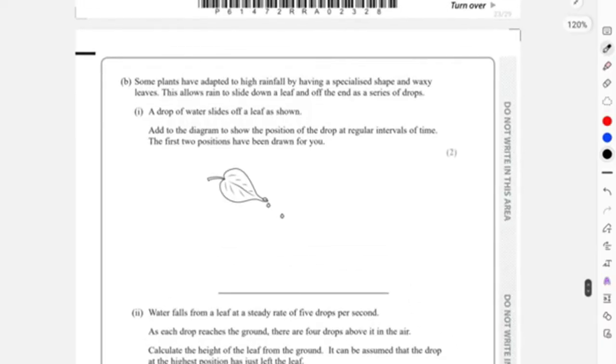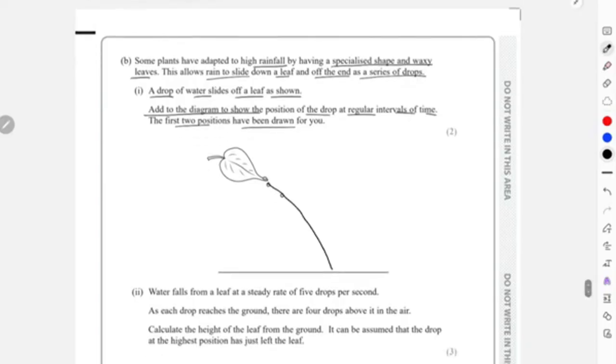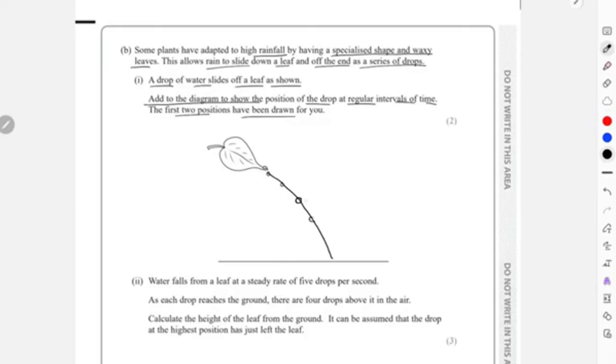So for part B, it says that some plants have adapted to high rainfall by having a specialized shape and waxy leaf. This allows rain to slide down a leaf and off the end as a series of drops. The drop of water slides off a leaf as shown. Add to the diagram to show the position of the raindrop at regular intervals of time. First two positions have been drawn for you. Okay, this is going to be the overall shape, right? This is how the entire rainfall will fall. So I'll just write down drops over here, right? And I think other than that, no other explanation was needed.